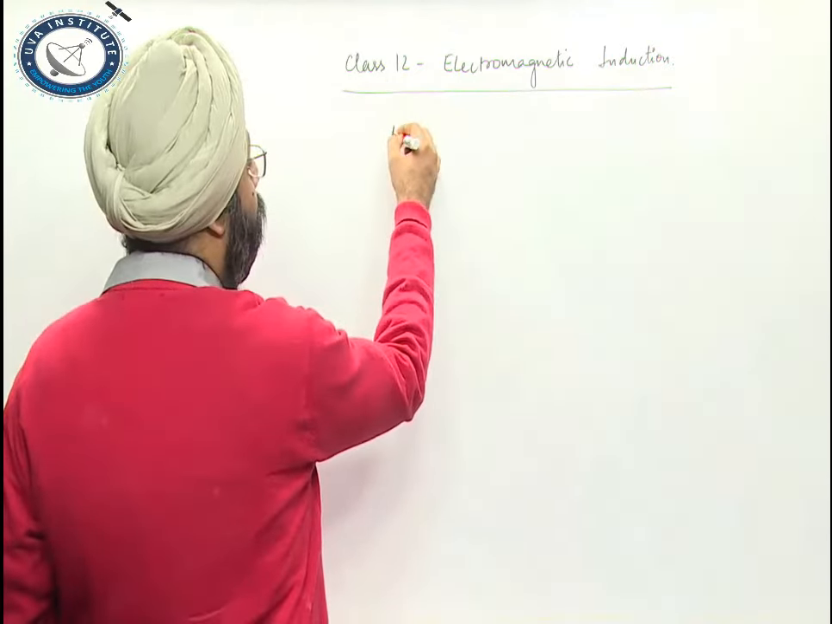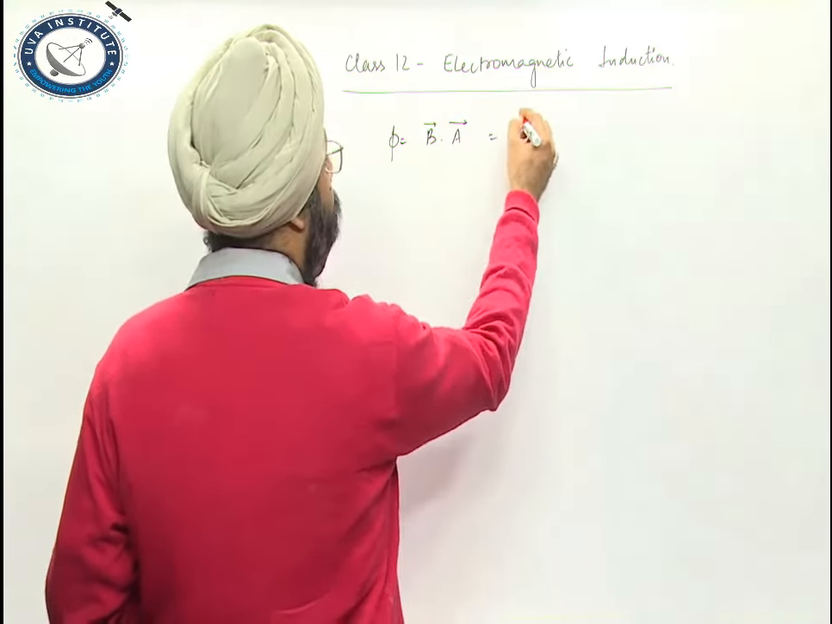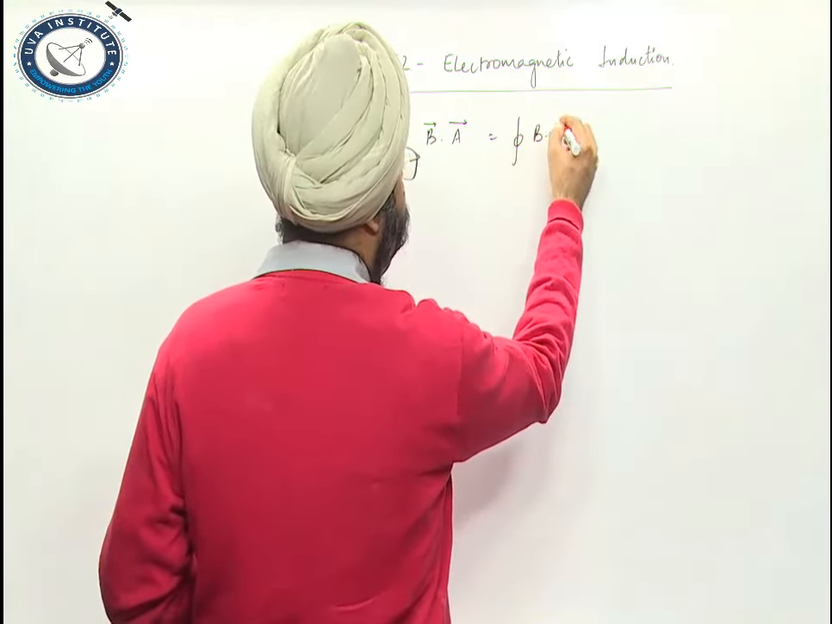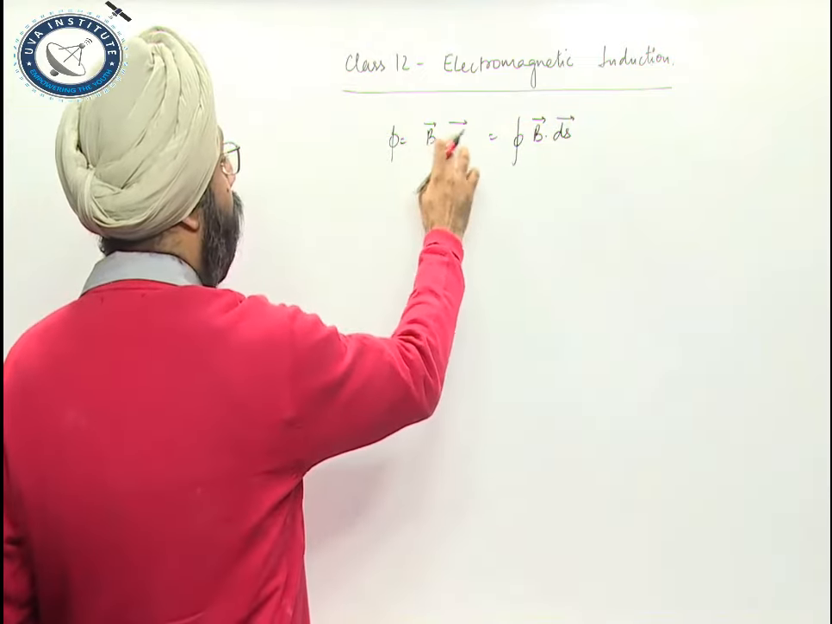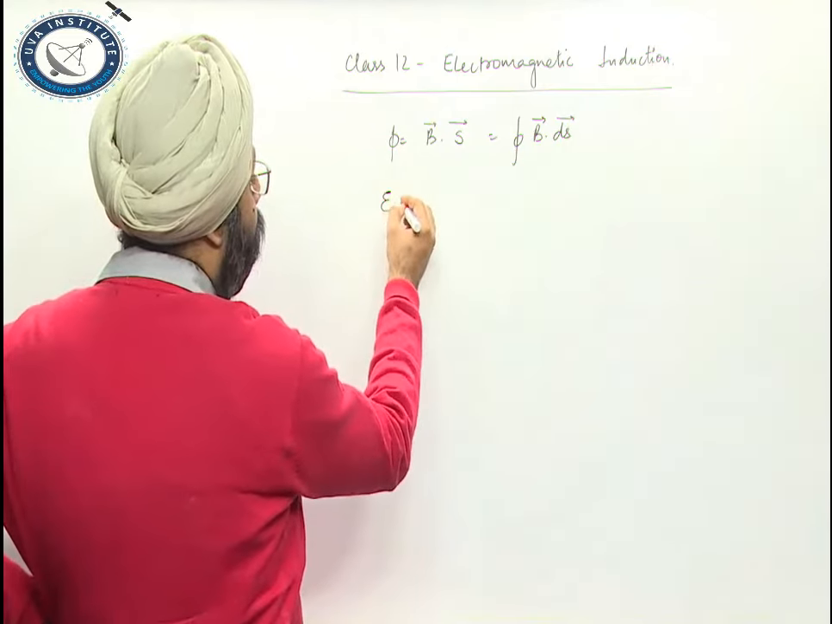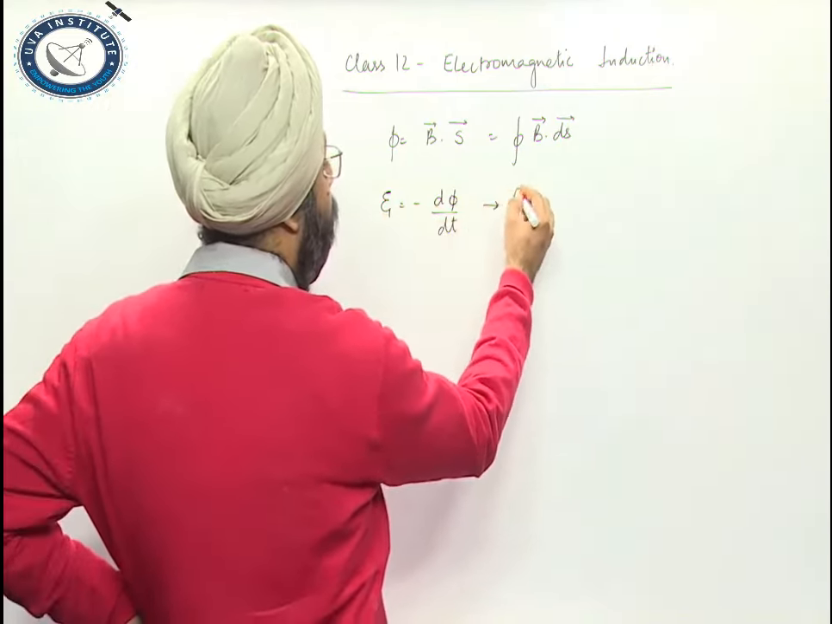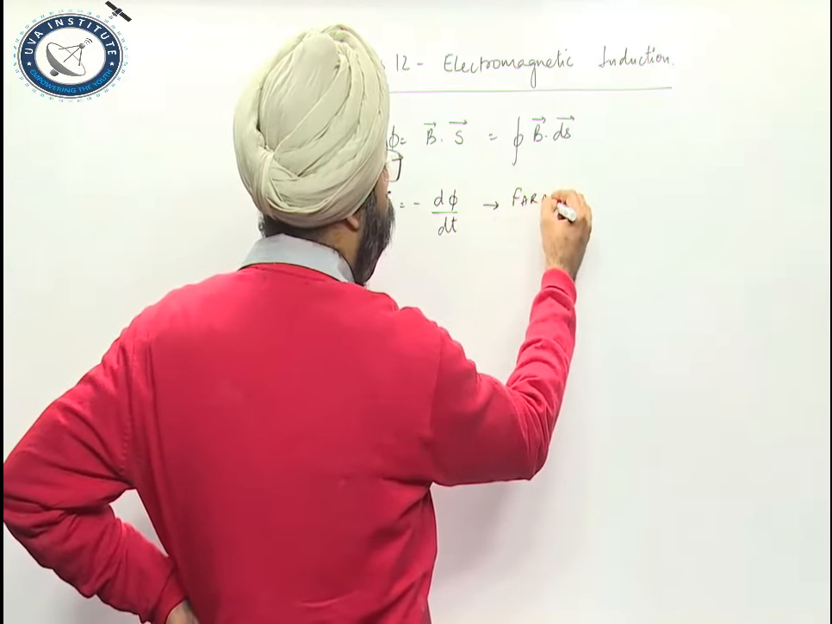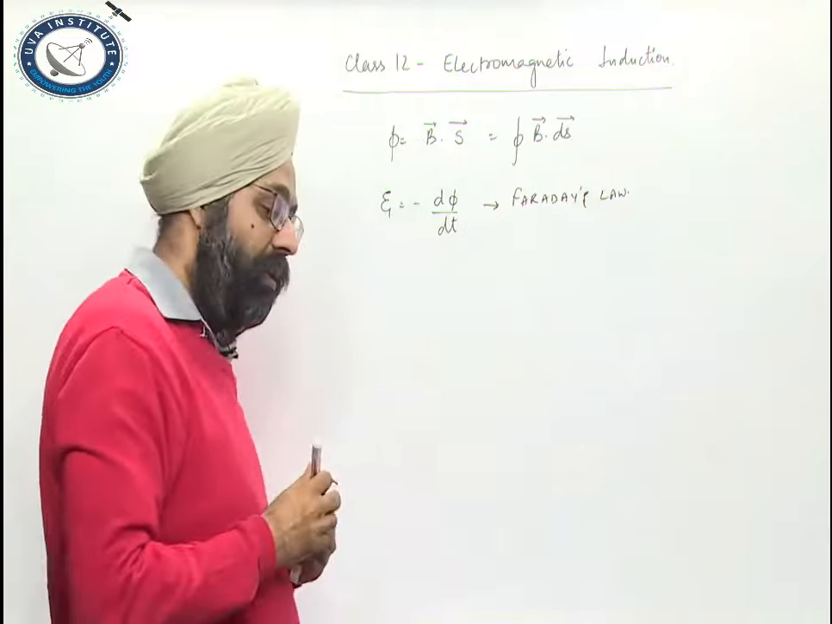Flux is magnetic field into area, the integral of B dot dS, where S is the surface area. So the induced EMF is minus d phi by dt. This is your Faraday's law.